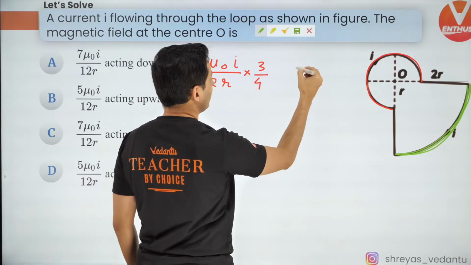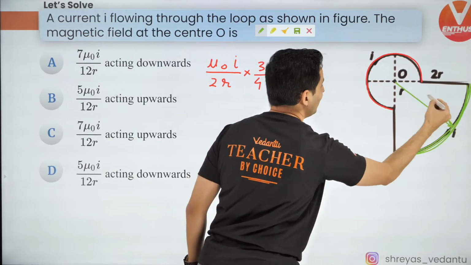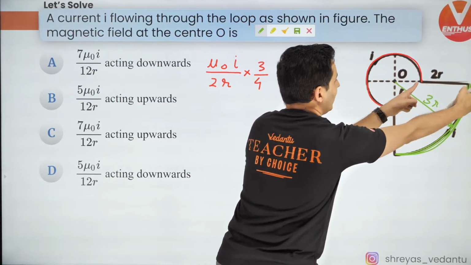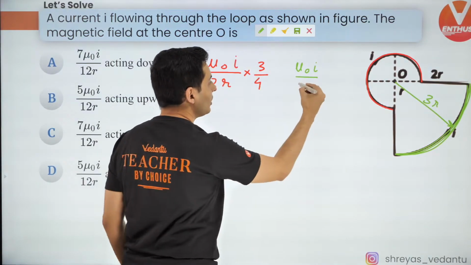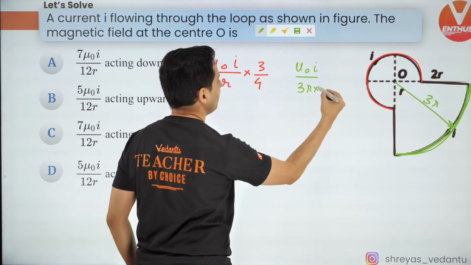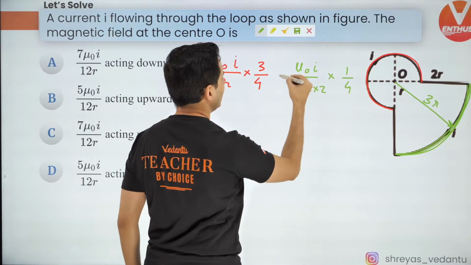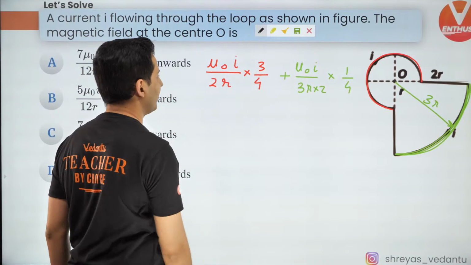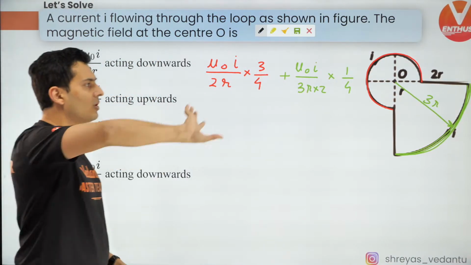So it will be again mu naught I, but be careful, the radius is going to be 3r. R plus 2r is 3r. A lot of people are going to think it is 2r. So mu naught I by 3r multiplied by 2, that's the same 2, but this is 1/4. That's it. So add both of them and you are going to get the answer. Just add both of them, and use your right hand rule.